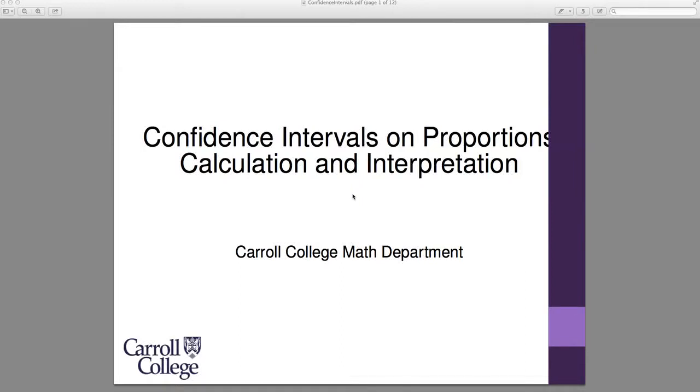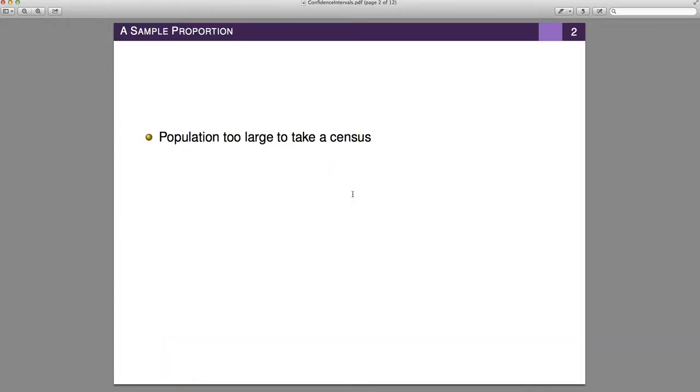Okay, ladies and gentlemen, this will be a quick discussion about confidence intervals on proportions, and we'll talk about calculation and a little bit of interpretation. So here we go.